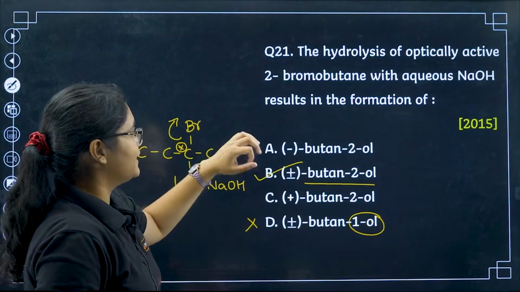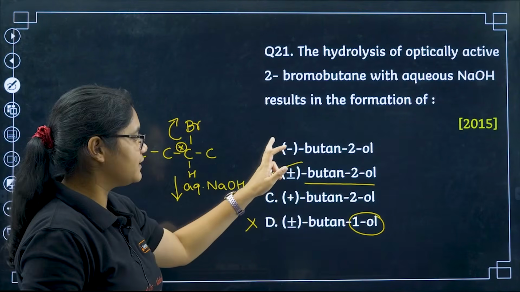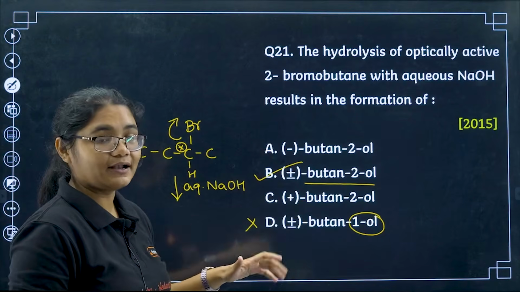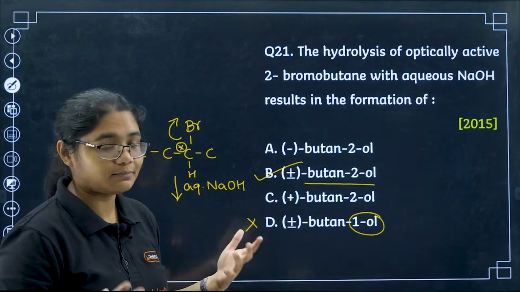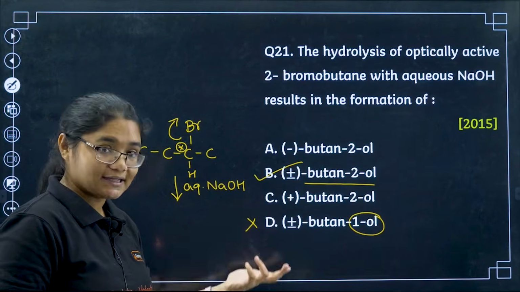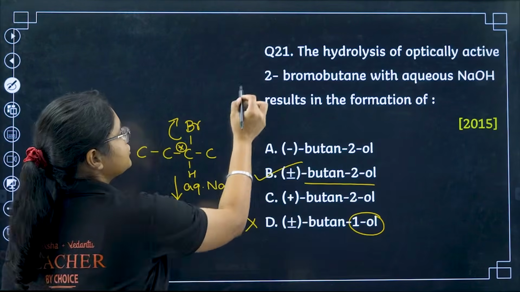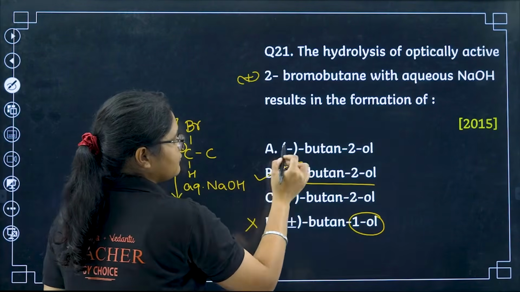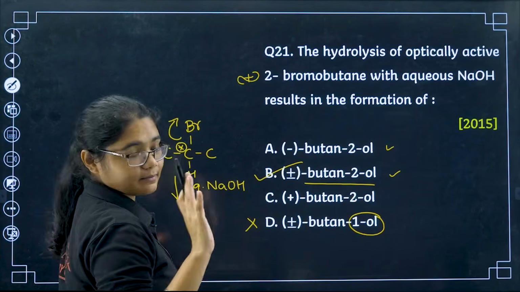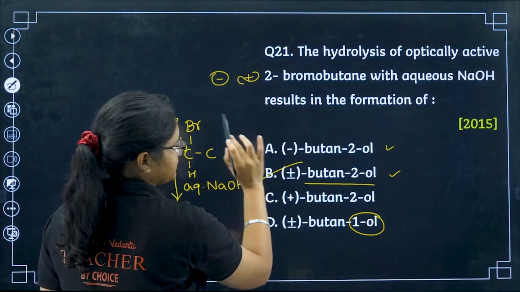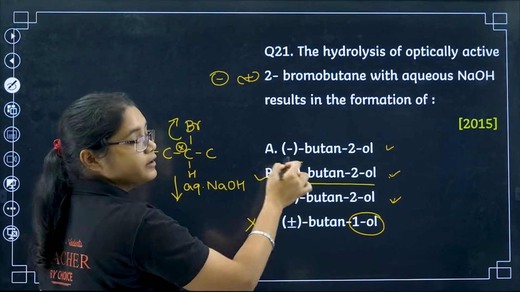Now see, whether this compound is plus or minus, we don't know, right? So we cannot predict whether it will be minus or plus, but we know that if it is a secondary group, it can follow both SN2 or SN1 based on the solvent. If it is following SN1, then definitely it will get both. If a plus had been mentioned here, there might be confusion between this one and this one, whether it will be reversed or a racemic mixture. Or if minus is given in the question, there might be confusion whether it will be inversion or racemic mixture.